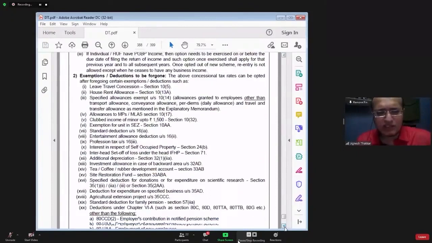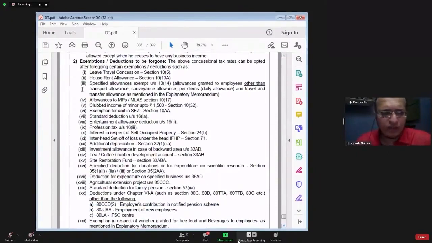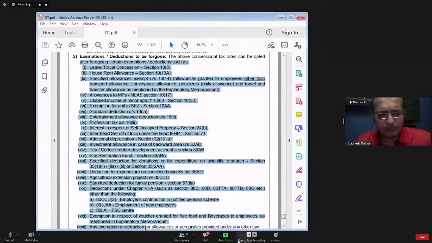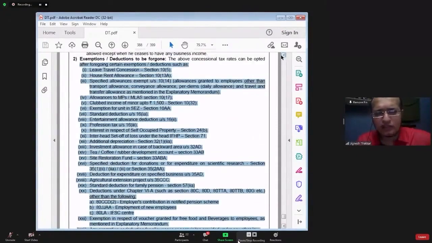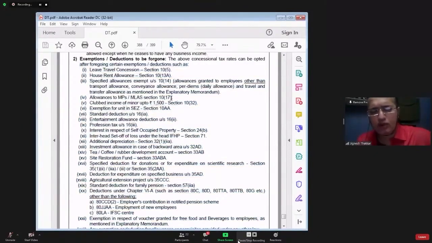Which exemptions and which deductions are required to be foregone? We have a list of exemptions and deductions that are required to be foregone. In point number 2, we have the list. If you want to go for section 115 BAC, the optional tax regime, and you want to pay tax at lower slab rates, then you have to forego these things. In other words, you will not get the benefit of these exemptions and deductions under this section. Section 10 clause 5, leave travel concession, which we discussed in the chapter on income from salary. Section 10 clause 13A.